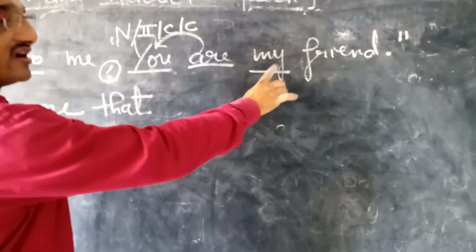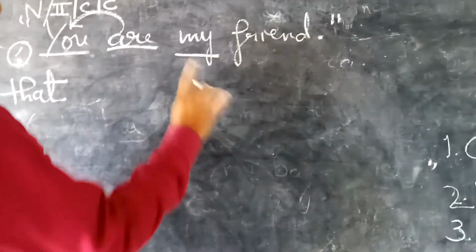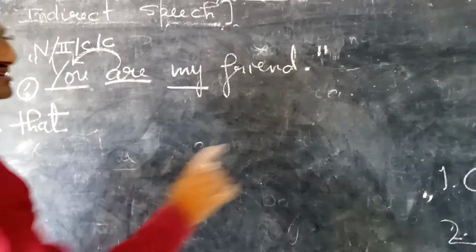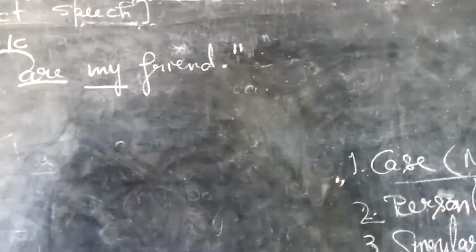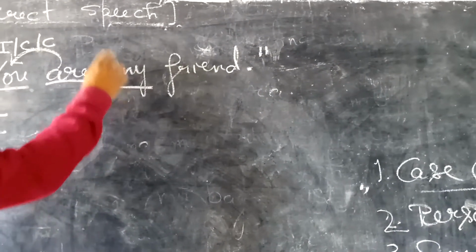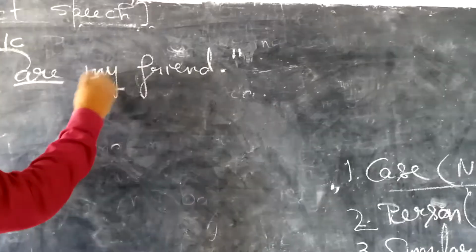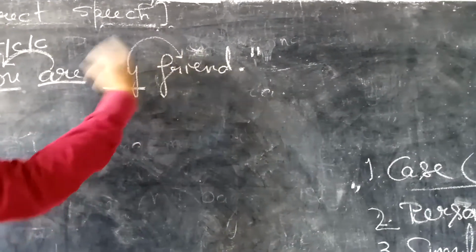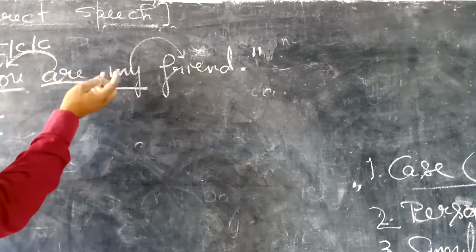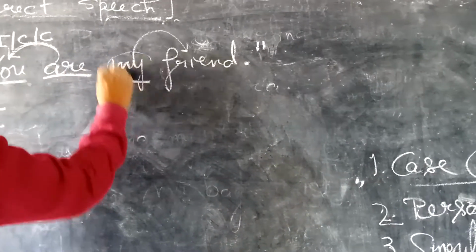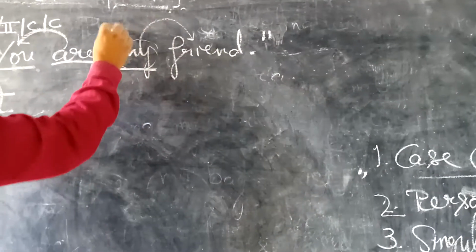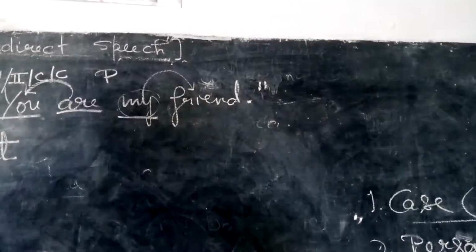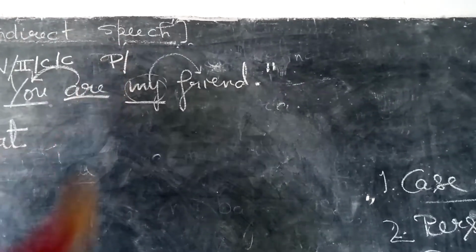Second pronoun we have underlined this, my. Once again we will repeat the same procedure. First of all we need to mention case. Which is the case? Possessive case, because it shows the possession over the friend. Whose friend he is? You are. So that's why my friend. So over the friend my possession is there. So possessive case pronoun. Okay students.